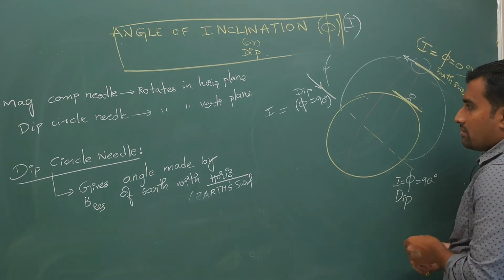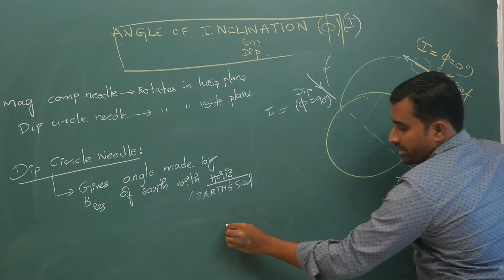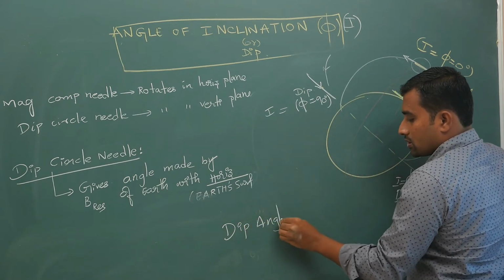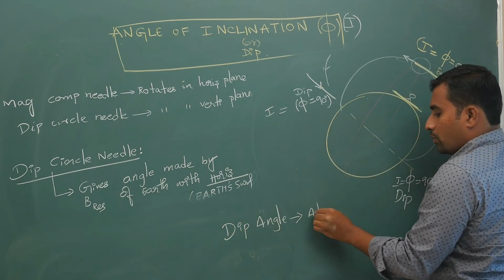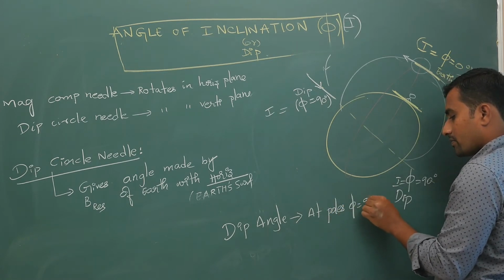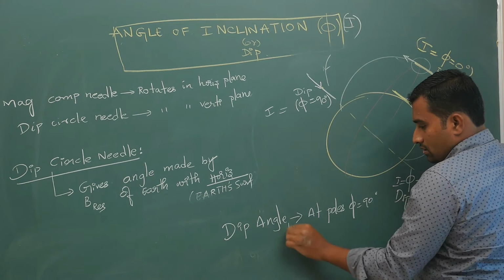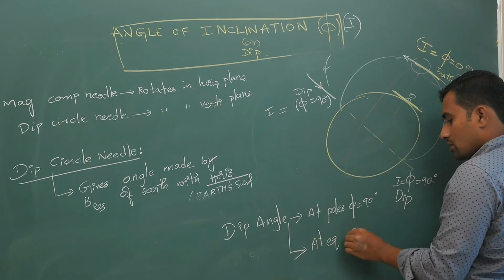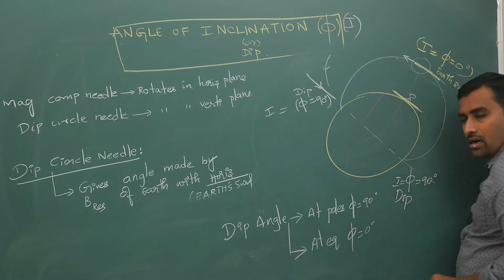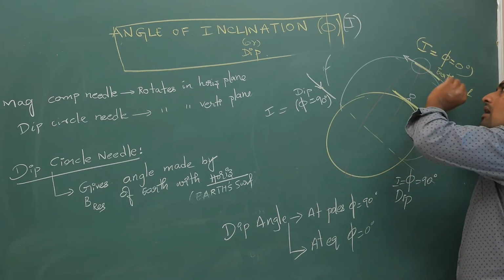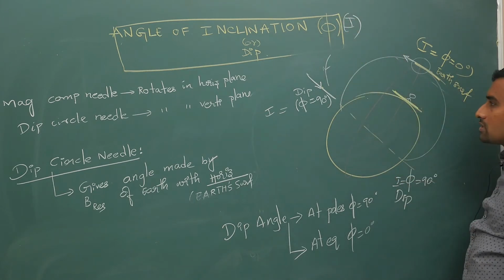At the poles the dip angle is 90, at the equator 0, because at the equator your magnetic field lines are parallel to Earth's surface.